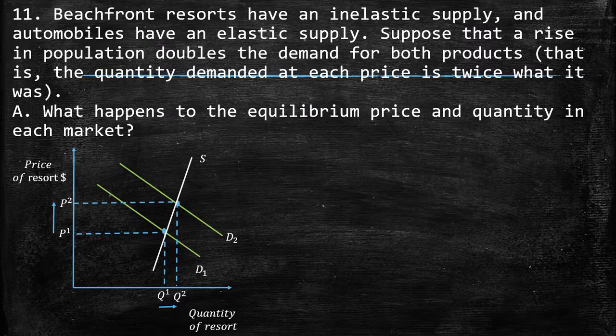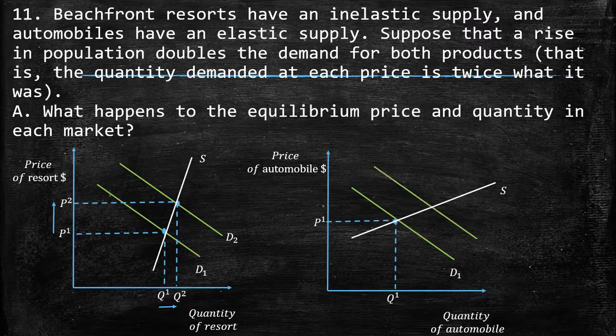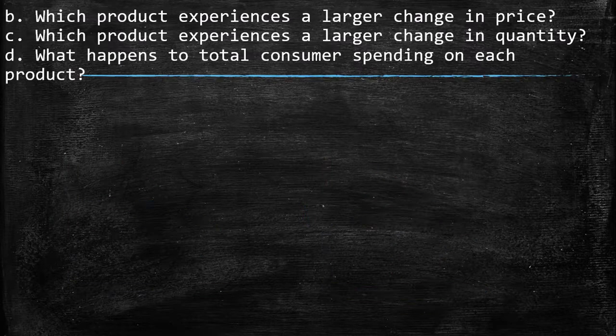They increase. And for the automobile, we have the supply, which is almost horizontal, and here we have the same increase in the demand. Here we have exactly the same: an increase in prices and an increase in quantities.